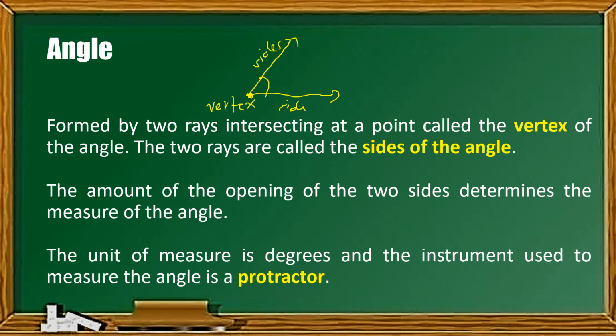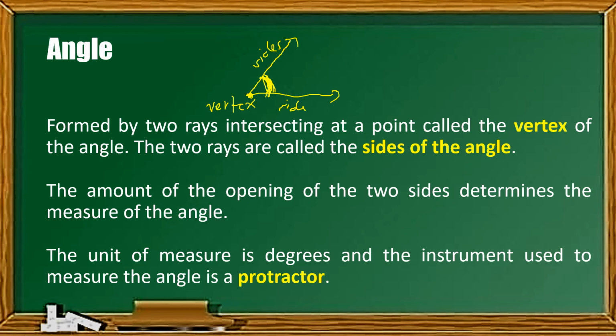And the angle is the amount of opening of the two sides. So ito po yung hinahanap natin. Ito yung amount ng opening, hindi po itong line na to. Ito yung hinahanap natin. So the unit of measure is degrees and the instrument used to measure the angle is a protractor. Okay, so ito po yung ginagamit natin. Protractor is the tool we use to measure an angle.